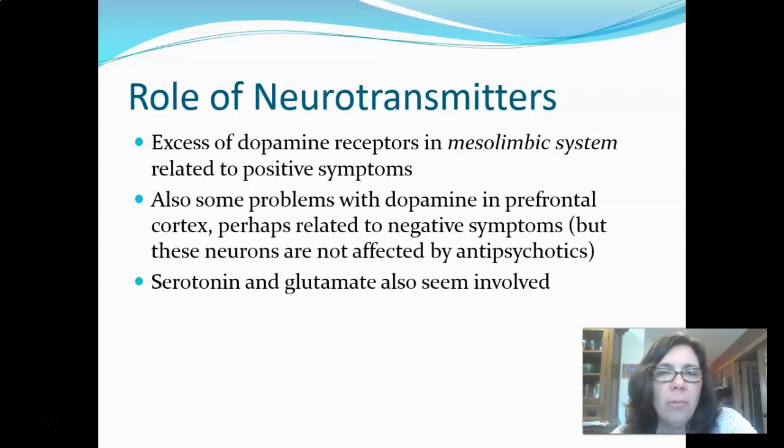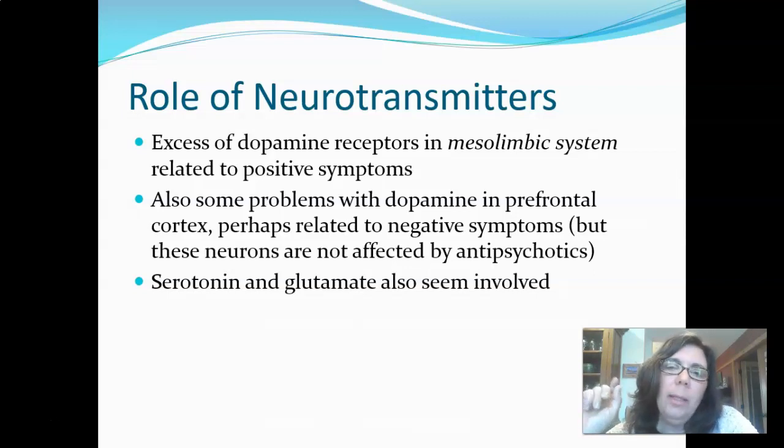So they have average amounts of dopamine, but the neurons that use dopamine in that limbic system are firing more frequently than we expect them to. And we get those positive symptoms as a result. We get a brain that's saying, I heard something, I saw something, I felt something, and so we get that excess of behavior there, right? Positive symptoms, too much of a behavior that we wish wasn't there as much.